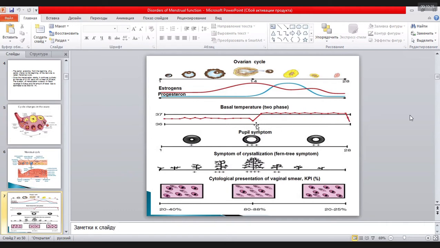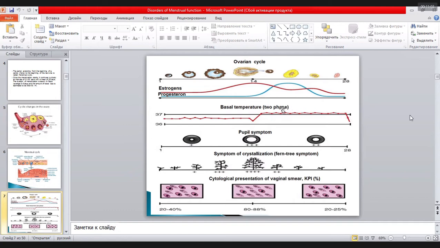And if there is no increase of basal temperature in the middle of the cycle, at ovulation, by a degree or 1.5, we speak about the absence of ovulation. If we have such a biphasic basal temperature across the phases of the menstrual cycle, it means that the woman has ovulation. We call this a functional diagnostic test. Usually we use them if the woman has infertility and hormonal disorders.